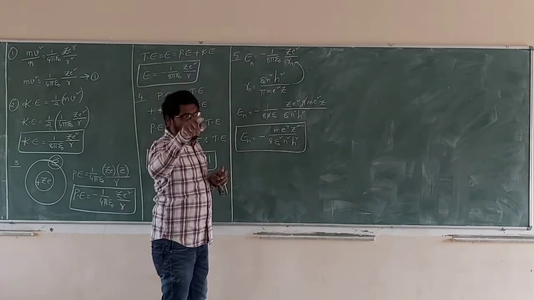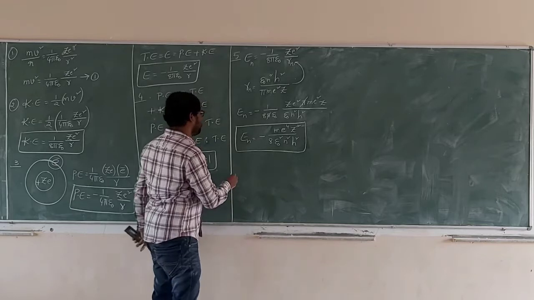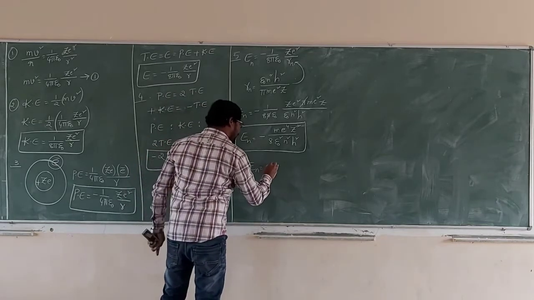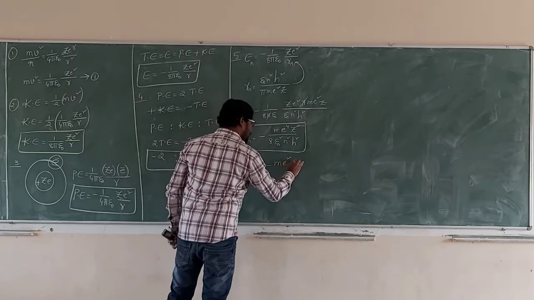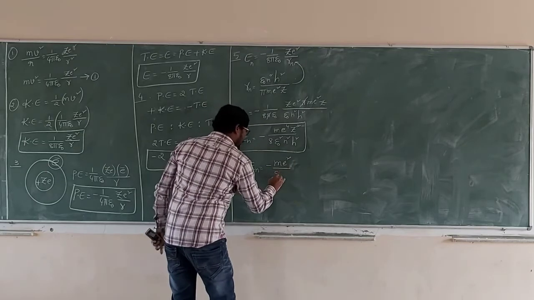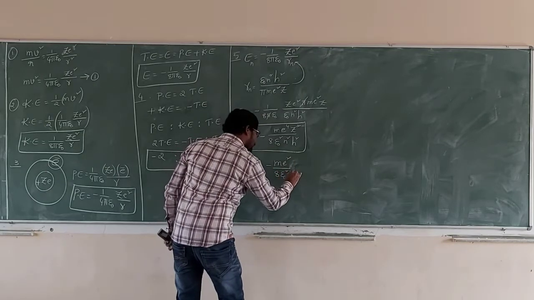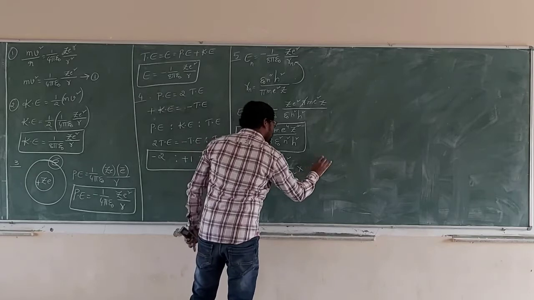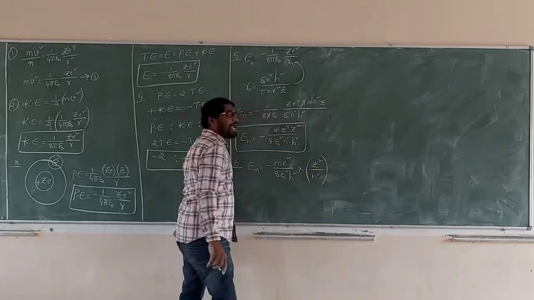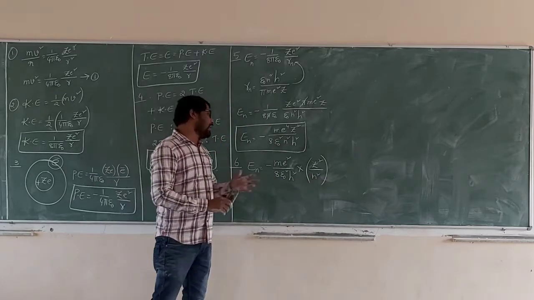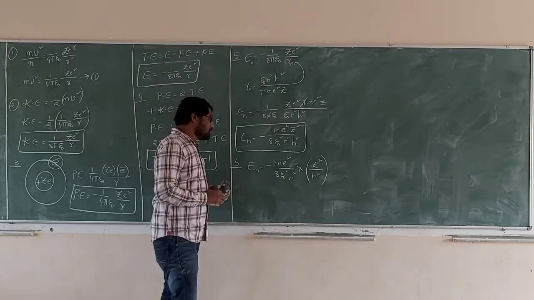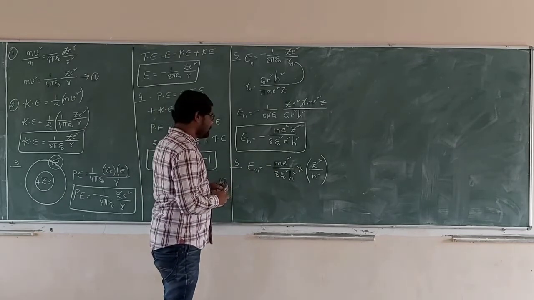This equation is modified for our convenience. Eₙ is equal to minus (m e⁴/(8ε₀² h²)) into Z²/n². I separate Z, the atomic number, and n, the orbit number, from the equation. So M is equal to 4.